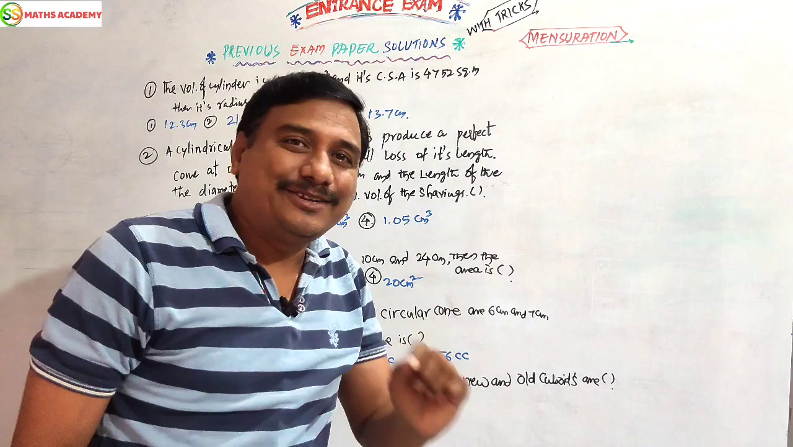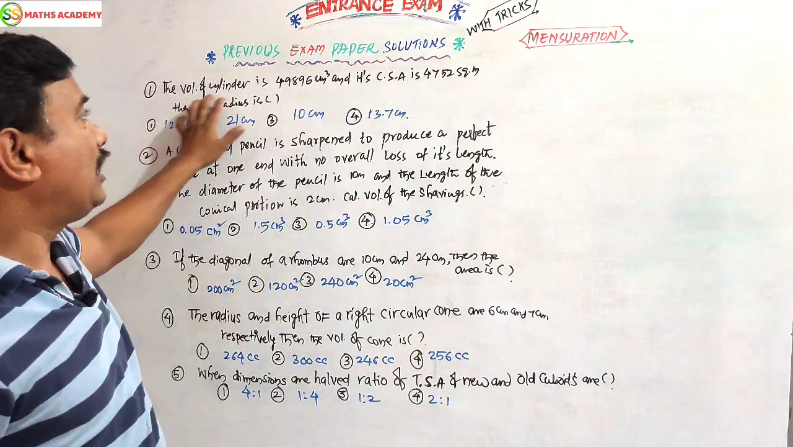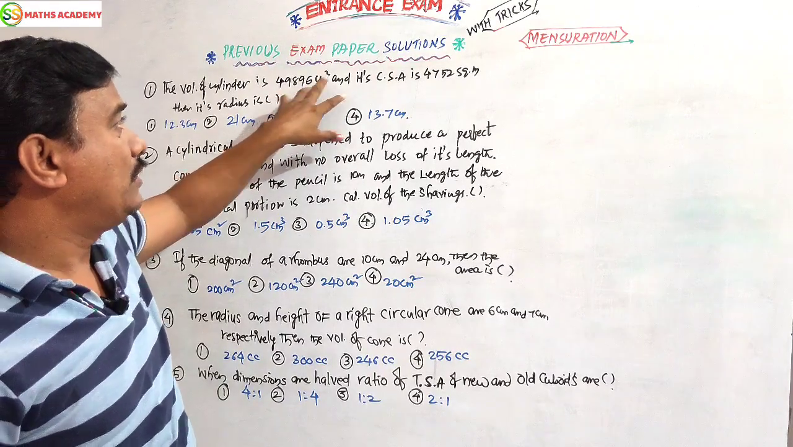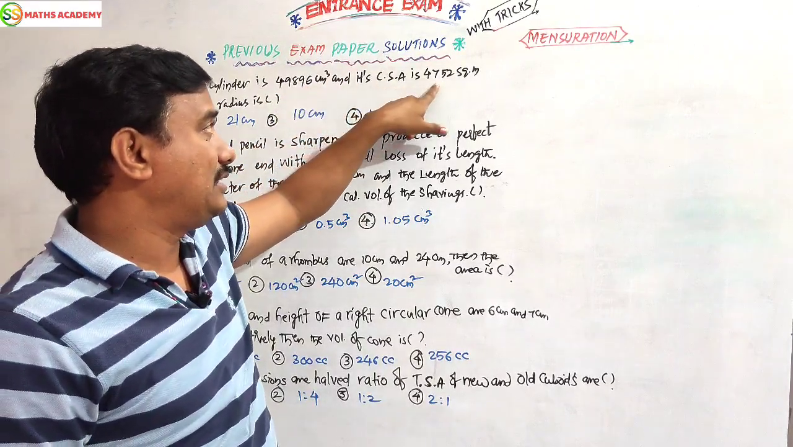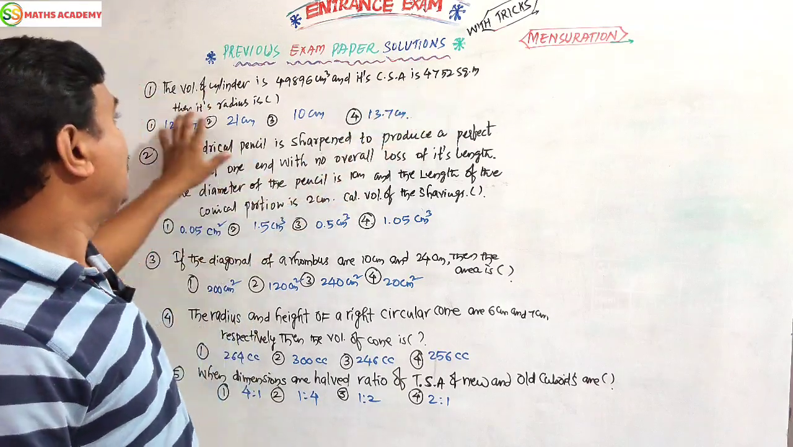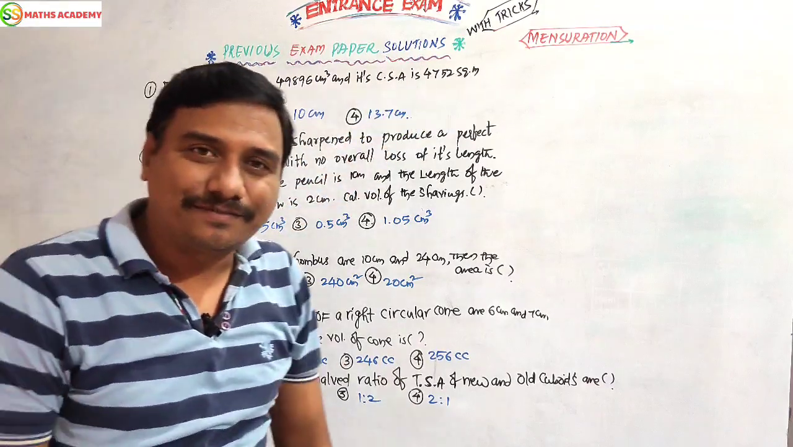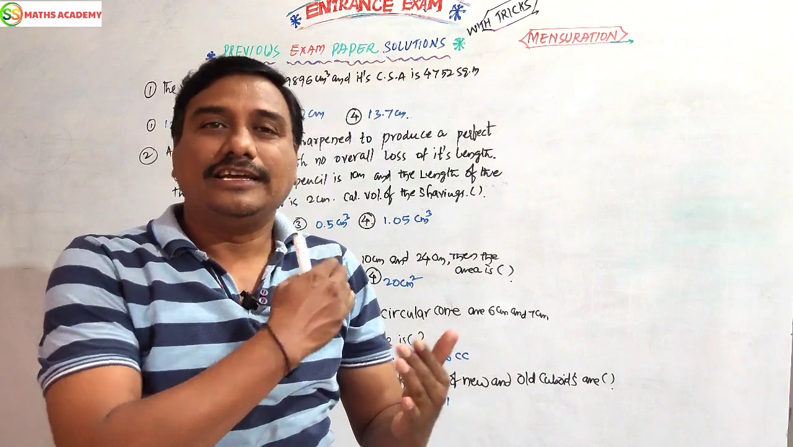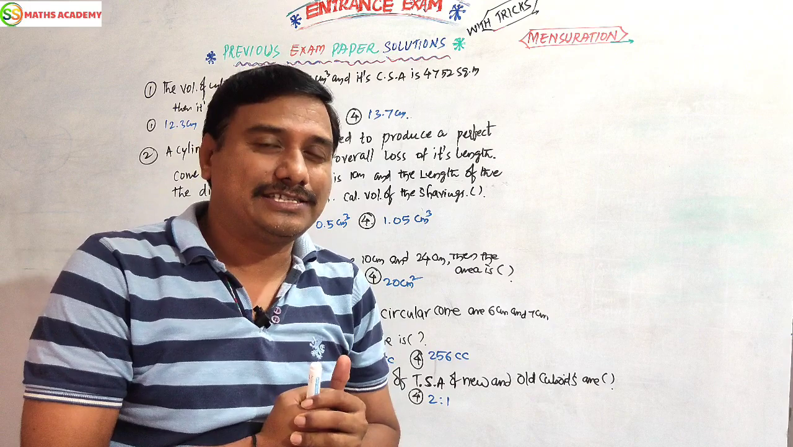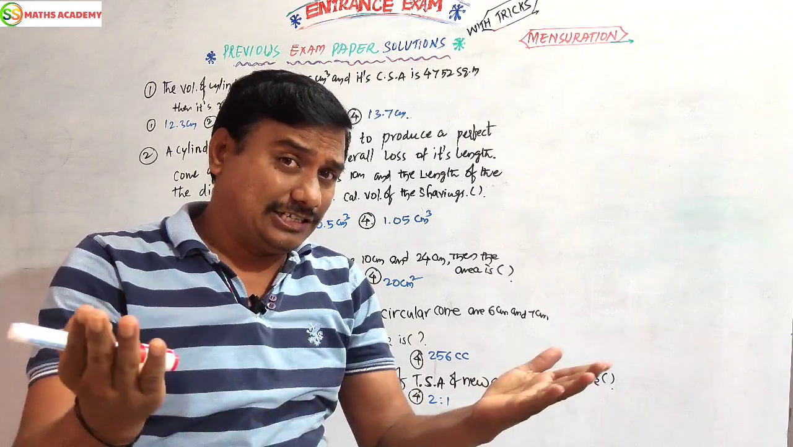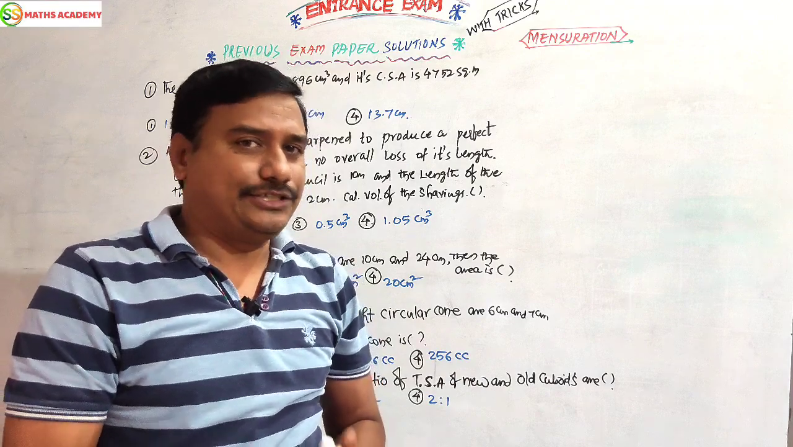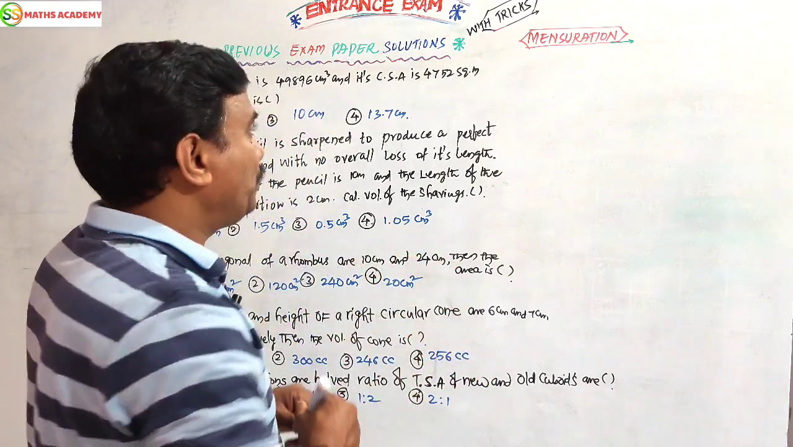Let us see the problems. Now see the first question. The volume of a cylinder is 49,896 centimeter cube. Its curved surface area is 4,752 square centimeter. Then find its radius. What is given? Volume of cylinder and curved surface area of cylinder. Volume of cylinder formula is pi r square h. Curved surface area of cylinder is 2 pi r h. You have to take that ratio.